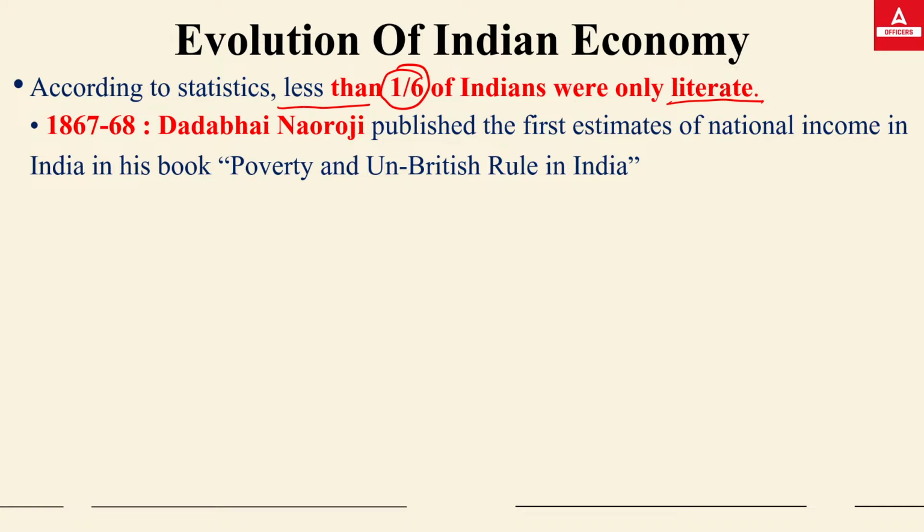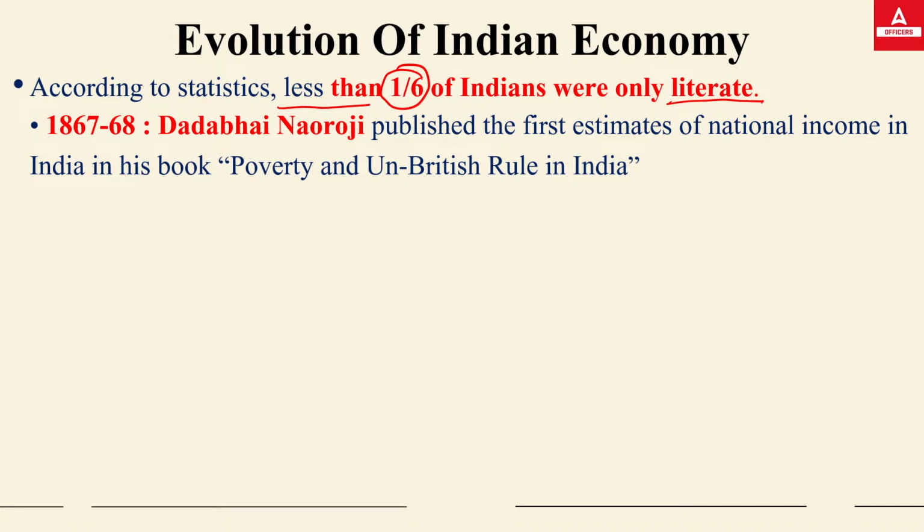They wanted proper literacy in the context of the British education system. That's why we have seen only one-sixth of Indians were literate at that time.